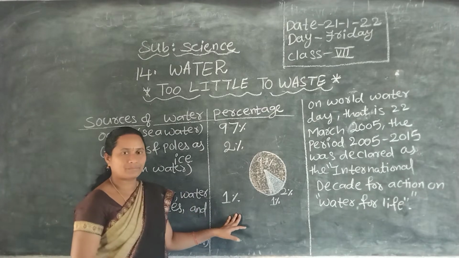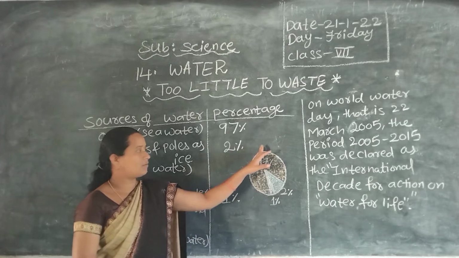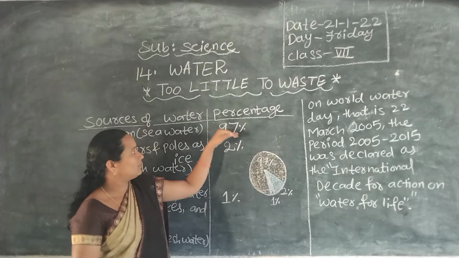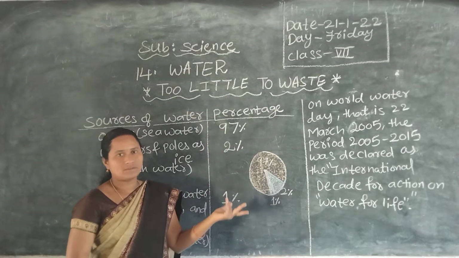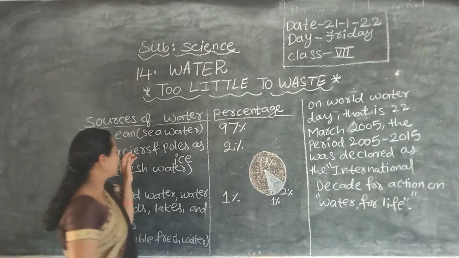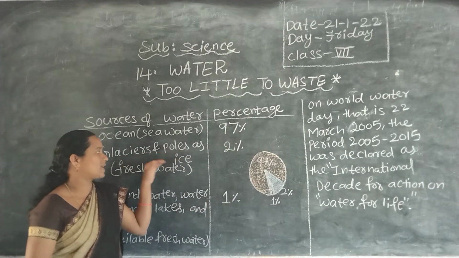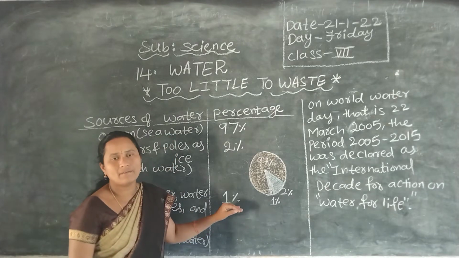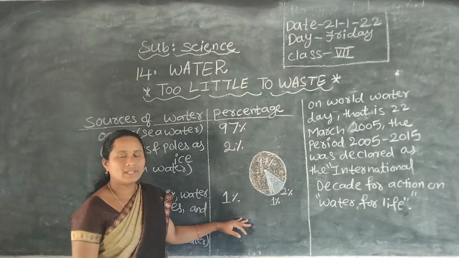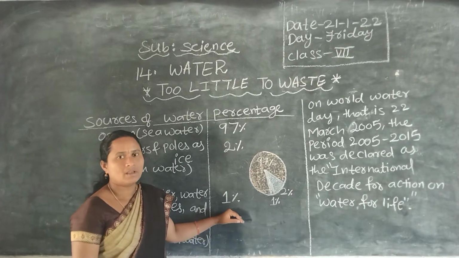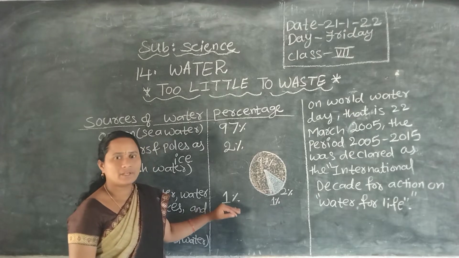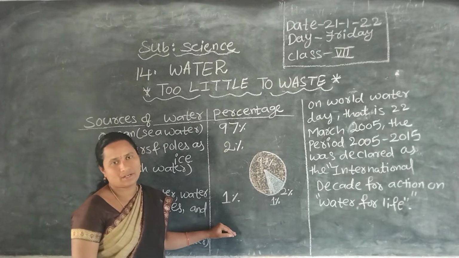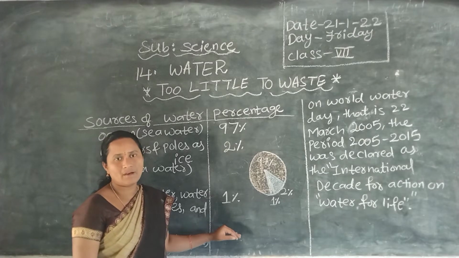We have a huge amount of water sources: 97 percent, 2 percent, 1 percent. The 97 percent is salty water, not usable. The 2 percent is present in glaciers and poles as ice, locked there. So the availability of water is now only 1 percent. That is less. So now we have to use this water very carefully. A single drop of water is also very essential. So don't waste water.